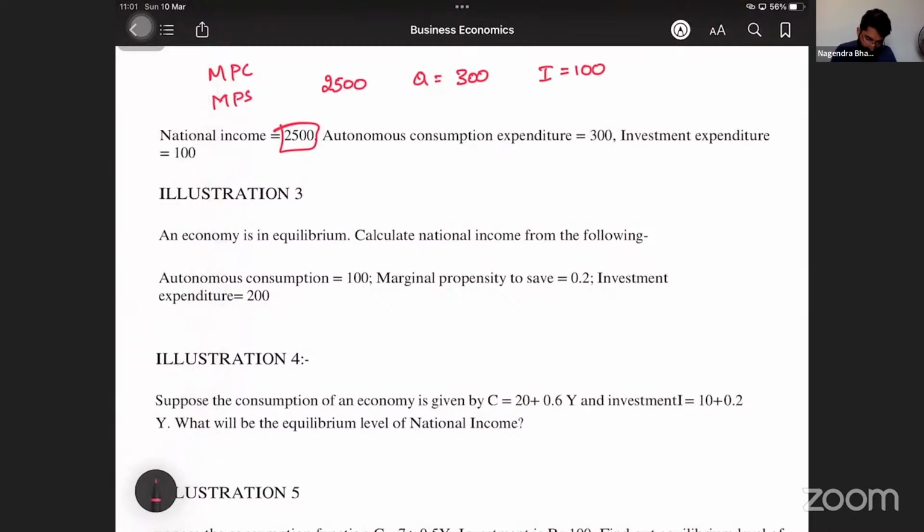An economy is in equilibrium. Calculate the national income. What do you have to calculate now? Y. From the following: autonomous consumption, which is A. Marginal propensity to save is given, save, not consume. 0.2. Investment is given. Fast. Can you tell me what Y is?